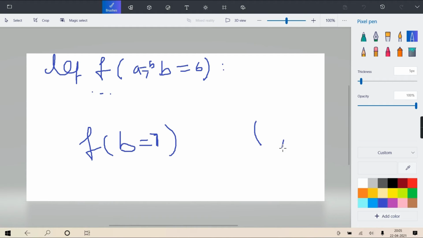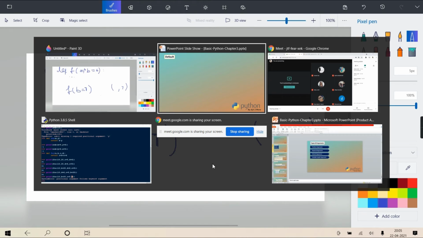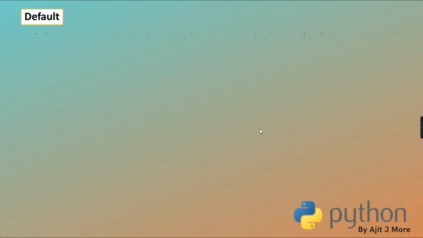Writing a comma and then 7, assuming that 7 will go in B and here I have just left it with a comma, so it will take A as default. So no. In this context you have to pass in this way only. Getting? So I hope that part is clear to you.